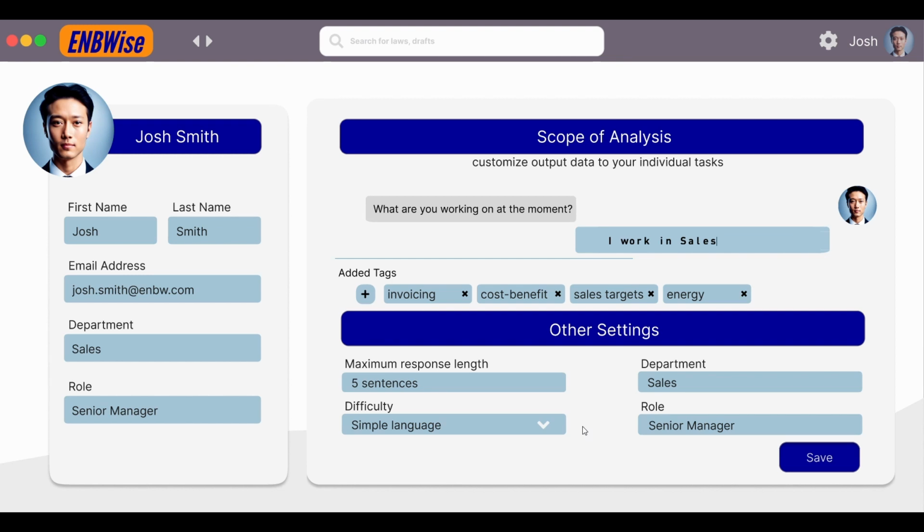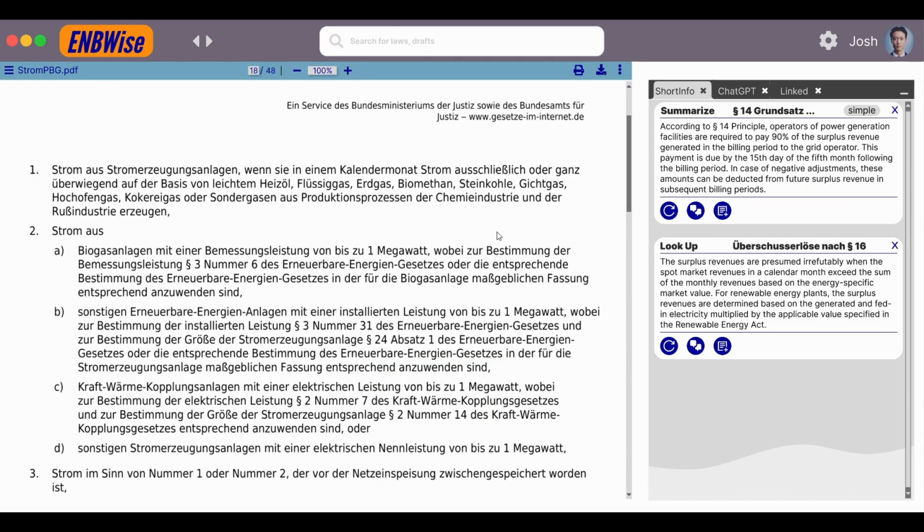But since you will be most likely playing around with the prompts, especially if you're like a power user, it most likely would take a lot of time to jump from the PDF page where you're working with the quick information to the settings page. So you always have to jump back and forth, make changes. Therefore, we introduced on the right side the prompt that is generated in the background, and then he will get this summary, but in another language level.